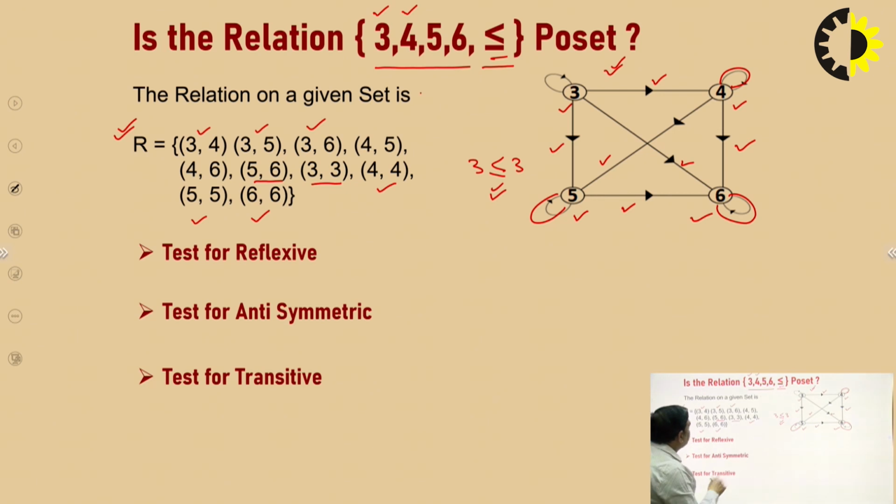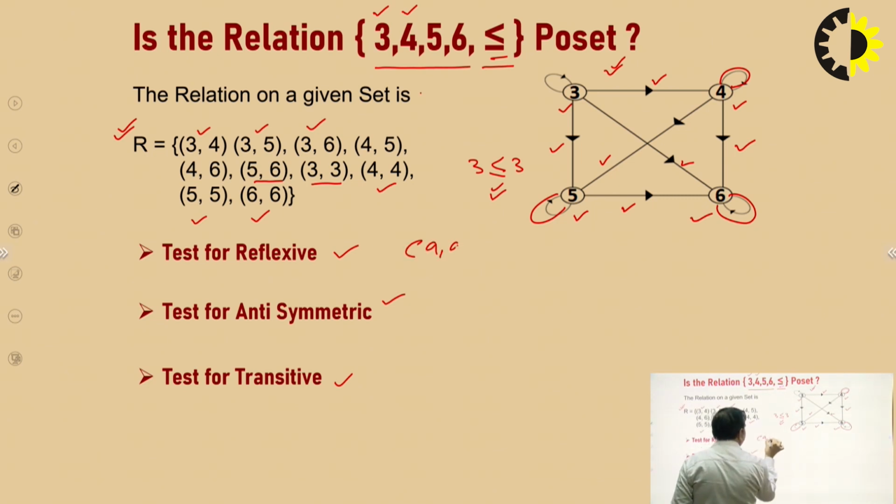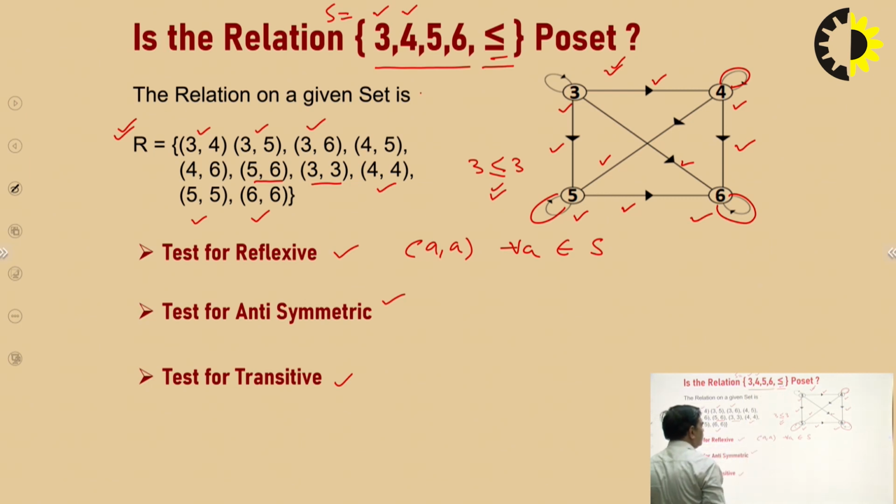Now I have to check whether this particular relation or graph is a Poset or not. So we have to check again reflexivity, antisymmetry and transitivity. For the reflexive, there must be A comma A for all A belonging to set S, and set S is 3, 4, 5, 6. And in this relation you can see there exist 3 comma 3, 4 comma 4, 5 comma 5, 6 comma 6. So this relation is reflexive.